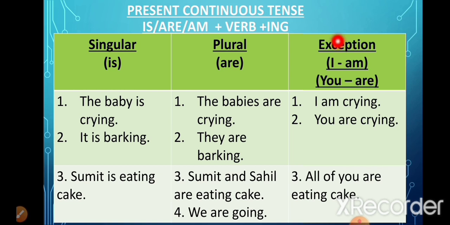Now, like I told you before also, there will always be exception in the case of I and you. I will always take am in the present continuous tense, and you will always take are with it, whether it is singular or plural. For example, I am crying. You are crying. Now, you is singular, but we have used are with it.